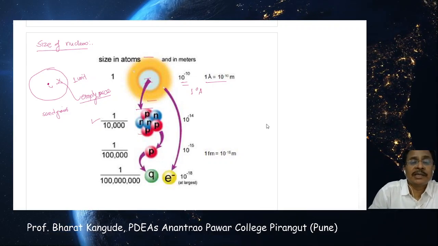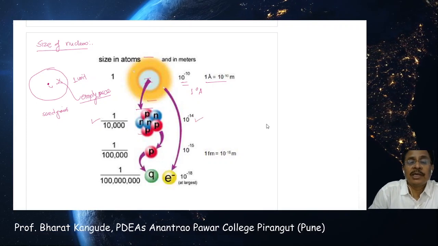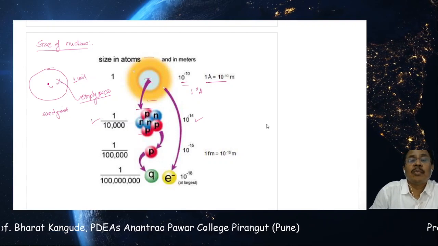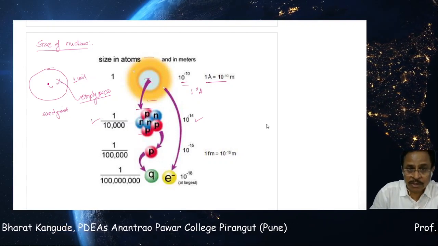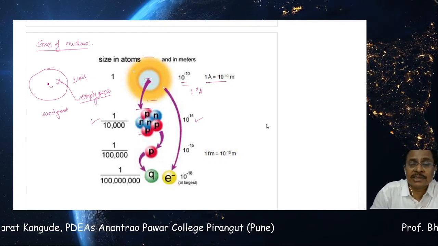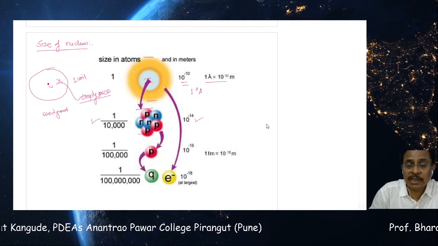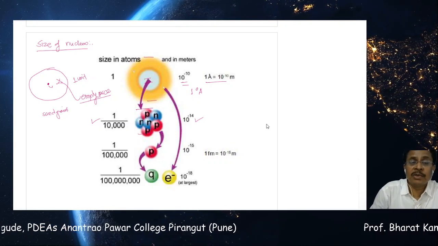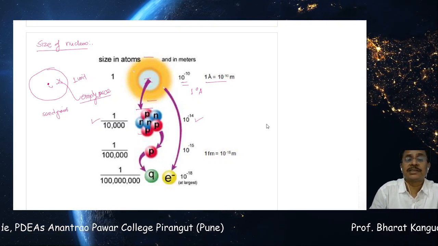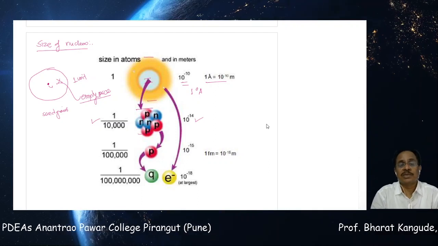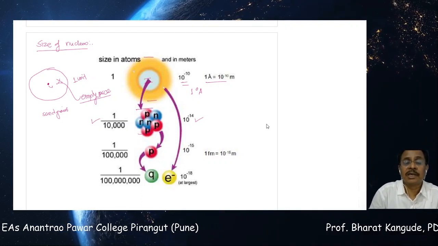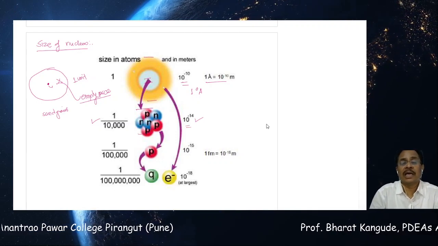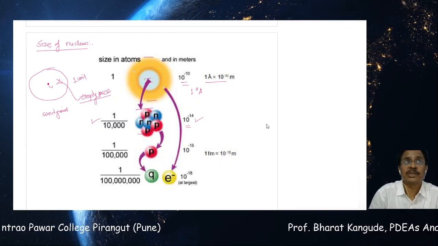If it is divided by 10,000, I'll get this number to be 10 raised to minus 14 meters. So the size of this nucleus is 10 raised to minus 14 meters. The size of the atom is 10 raised to minus 10 meters, or in angstrom, approximately 1 angstrom. Divide this by 10,000, because in comparison the nucleus is 10,000 times smaller than the size of this atom, and dividing 10 raised to minus 10 by 10,000, I'll get the actual size of this nucleus, around 10 raised to minus 14 meters.